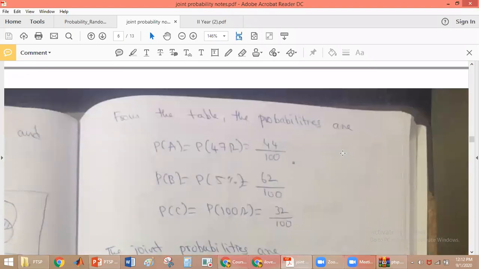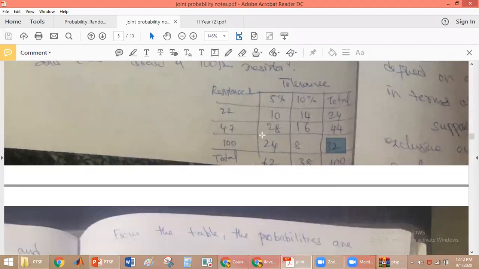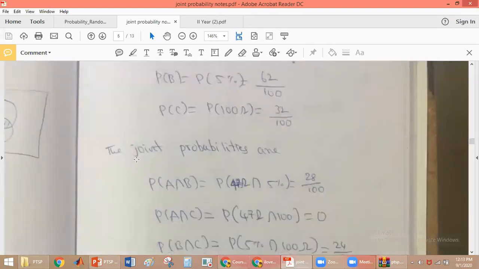The 47 ohm resistance with how much tolerance? 5% tolerance. How many resistances do we have with 5% tolerance here? 28 resistances. Divide by the total number of resistances, because there is no conditional probability here. It is just joint probability.